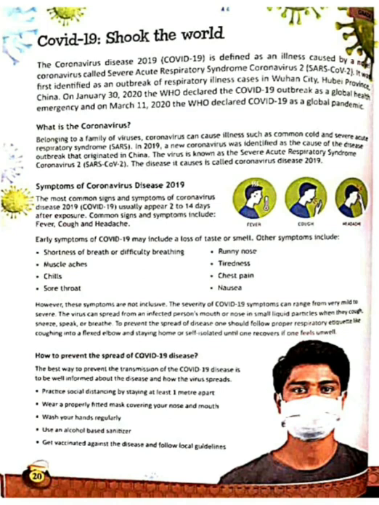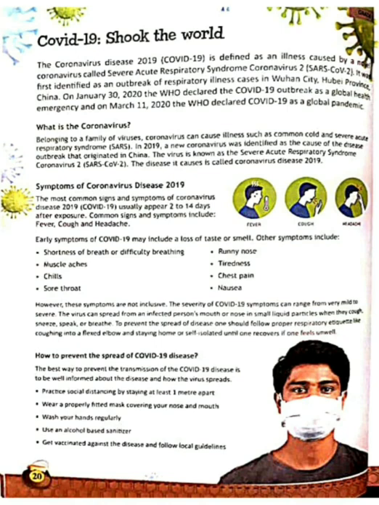So what is the coronavirus? Belonging to a family of viruses, coronavirus can cause illnesses such as the common cold and severe acute respiratory syndrome, SARS. In 2019, a new coronavirus was identified as the cause of the disease outbreak that originated in China. The virus is known as severe acute respiratory syndrome coronavirus 2. The disease is called coronavirus disease 2019.